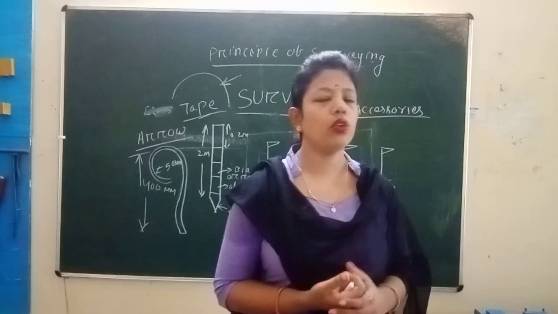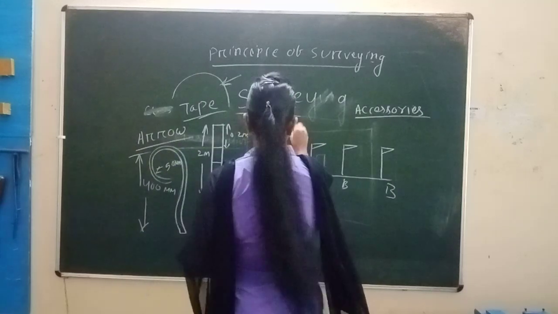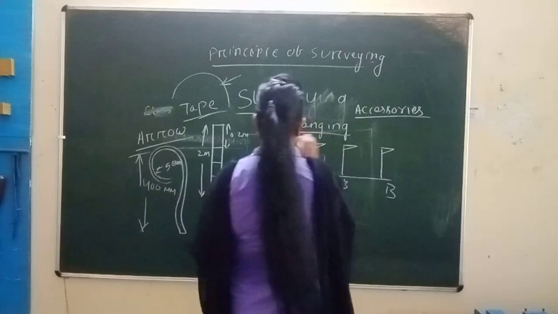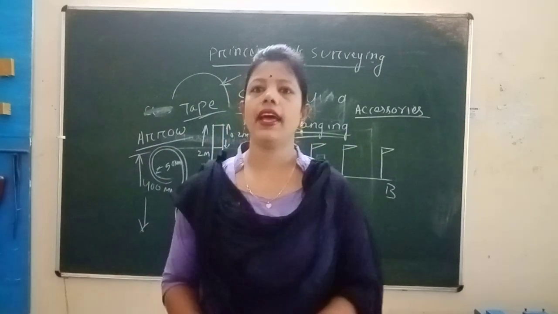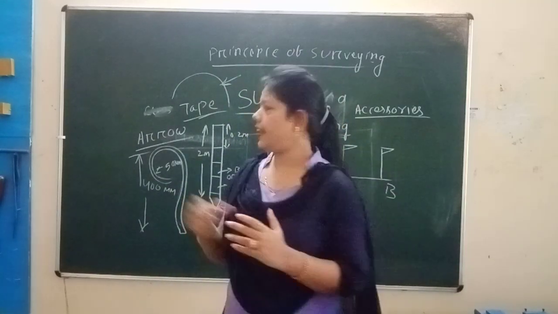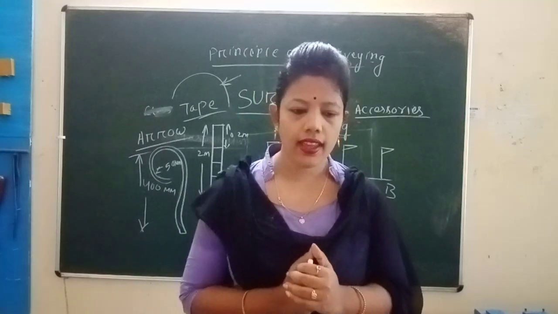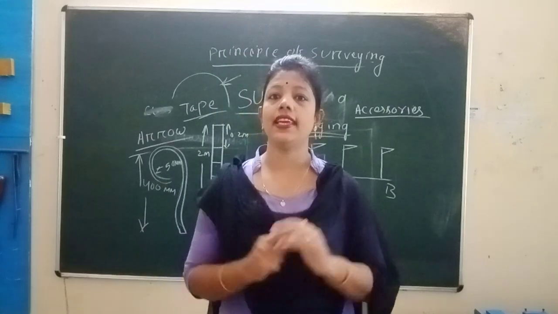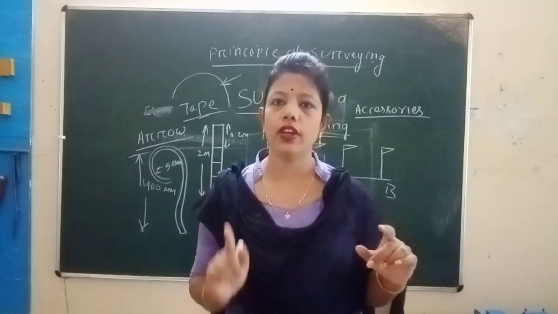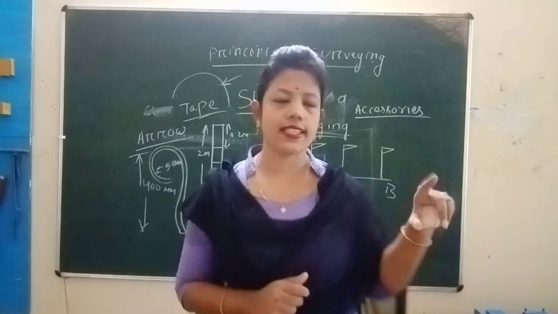Next we go to what is ranging. What do you mean by ranging? First of all, we want to know the use of the ranging rod. To make a line straight, the ranging rod is used. The process of establishing the intermediate points between the two end stations is known as ranging.